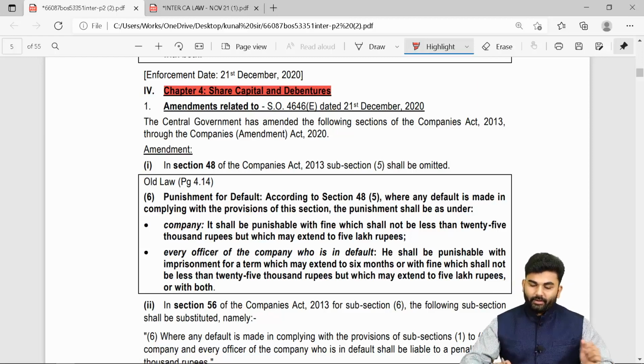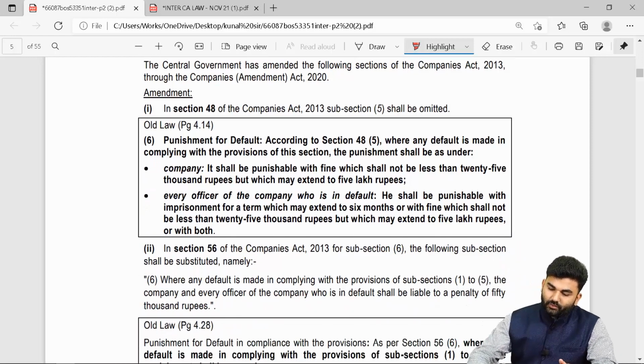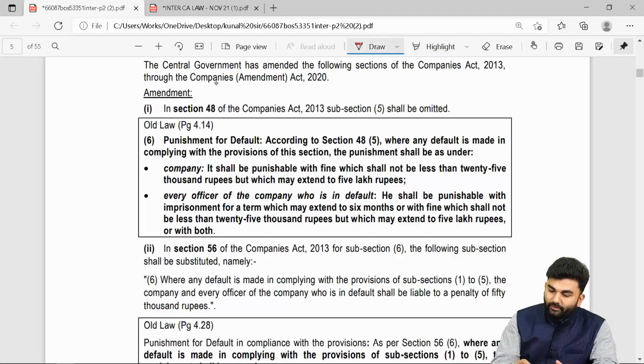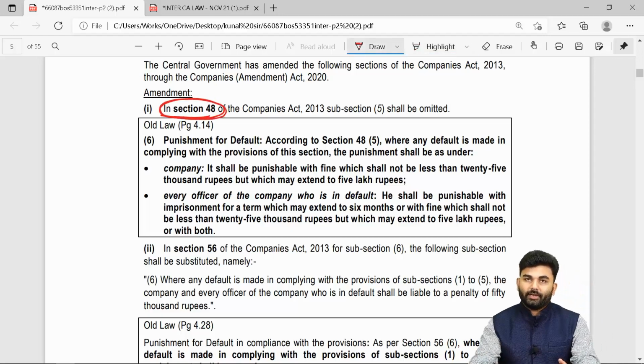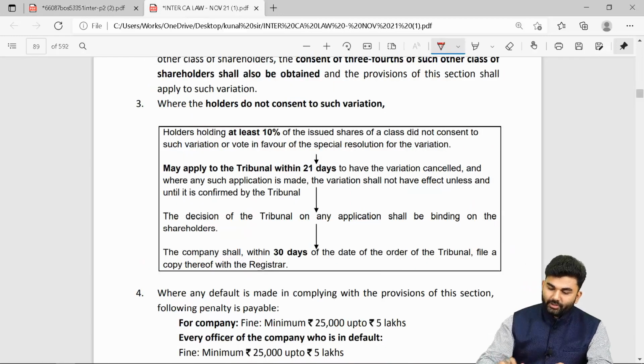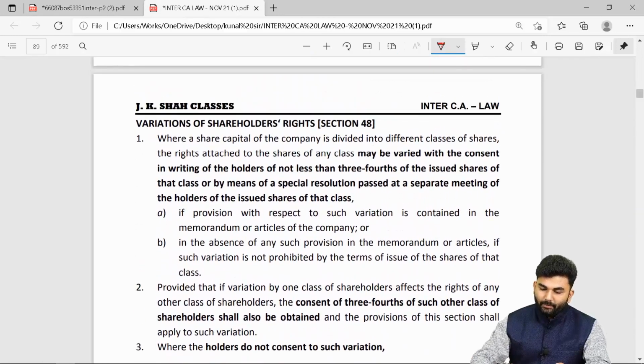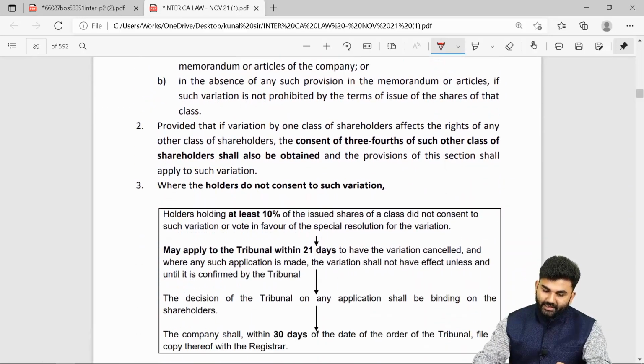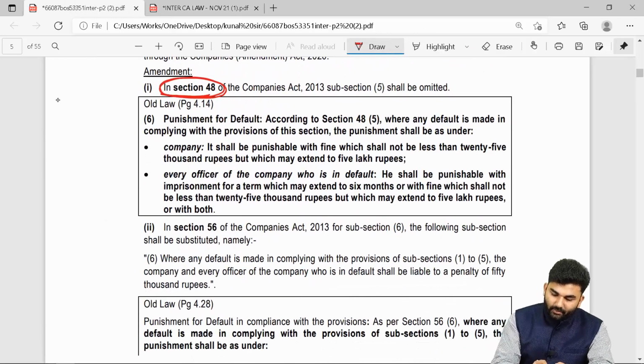So over here, let us first make the changes towards the provision of section 48 of Companies Act 2013. The changes you need to make are in your JKSS textbook page number 85. A very simple change over here.